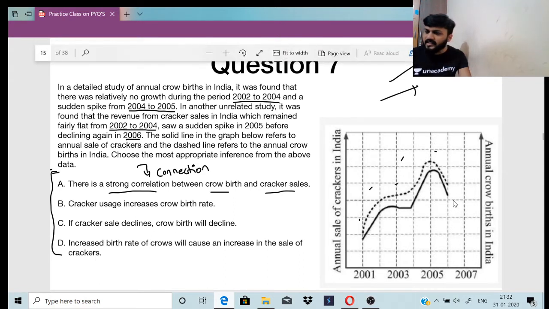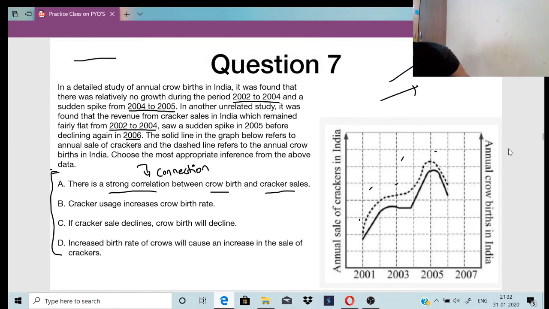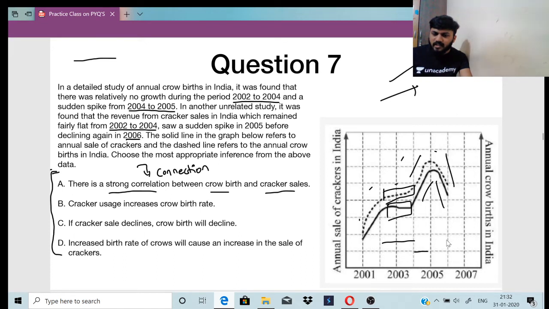Isn't there a connection between them? देखो दोनों सामने है. Both of them are flat between 2002 to 2004, both of them are increasing from 2004 to 2005, and both of them are decreasing from 2005 to 2006. So there is a strong connection between crow birth and cracker sales.